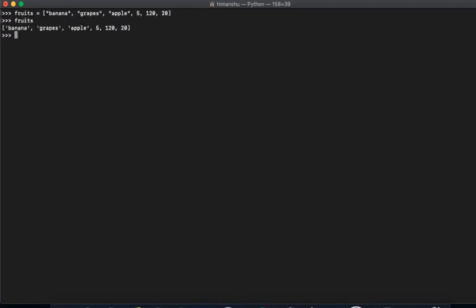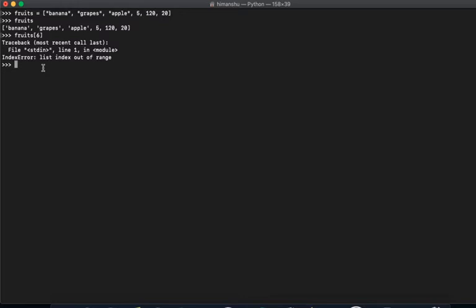So here is my list, right? So here are 1, 2, 3, 4, 5, 6 elements. But if I do something like fruits 6, oh my god, it's out of range. Why so? I should have covered this earlier, but I think this is the right time because you can see what is happening and why it is doing so.